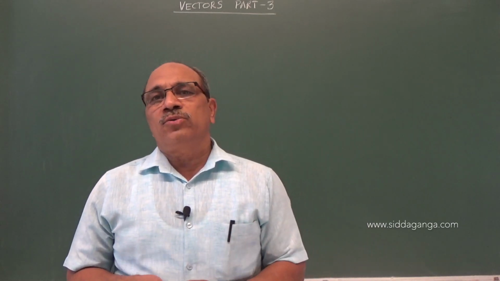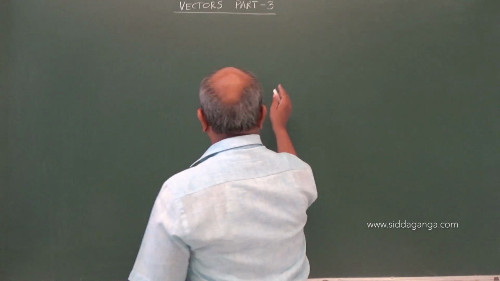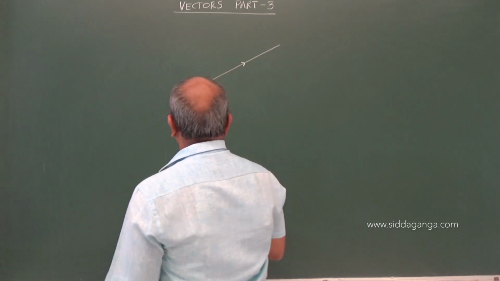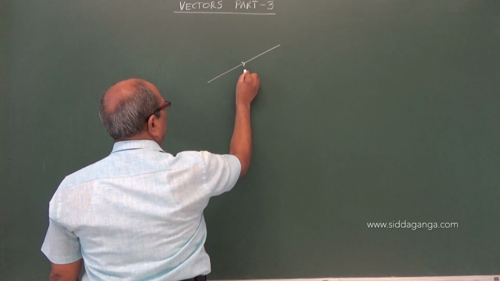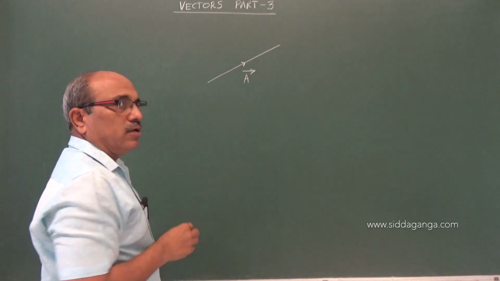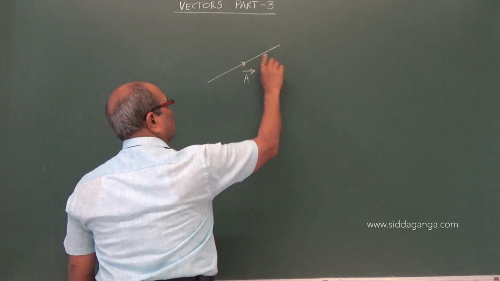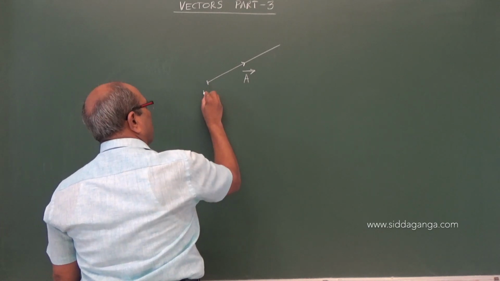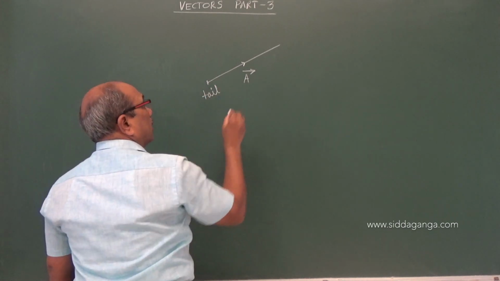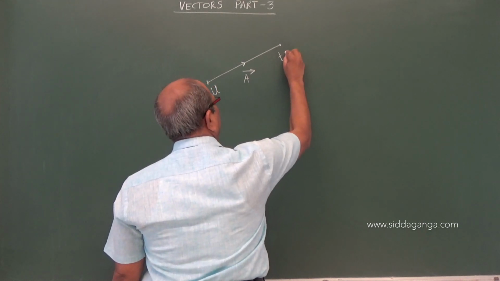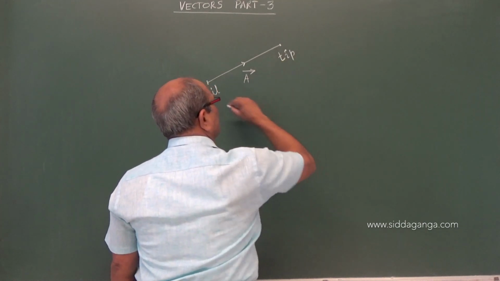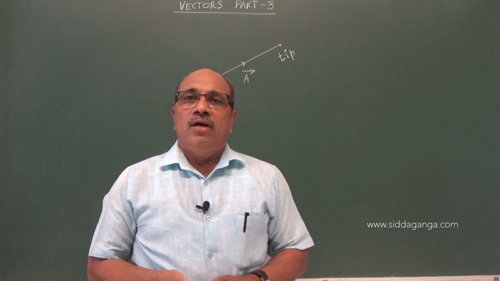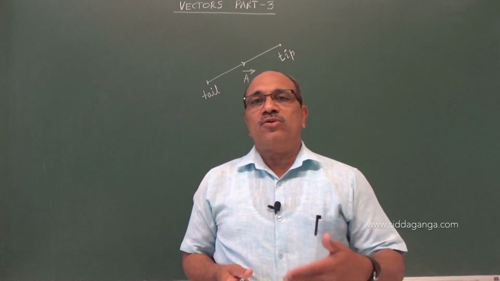And also we came to know the graphical representation of a vector, with a directed line segment. If I denote it as vector A, the arrow mark represents the direction of the quantity, and the origin of the vector we call the tail, and the end point is called the tip. This geometrical representation and the notation as A we come to know.